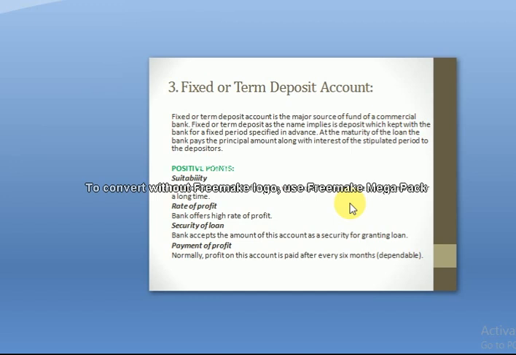payments of the profit. Normally, profit on this account, I'm talking about profit, so profit means interest here. Profit or interest on this account is paid after every 6 months, but it is dependable. Dependable means some banks offer interest on an annual basis, some semi-annually, and some quarterly. So it depends upon the policy of that bank, how they decided and after how much period of time they give the interest on this account.